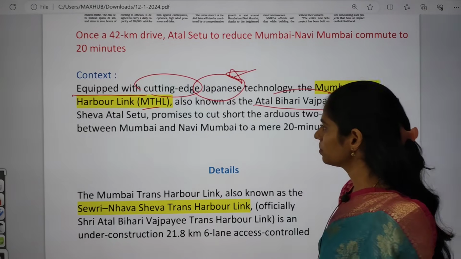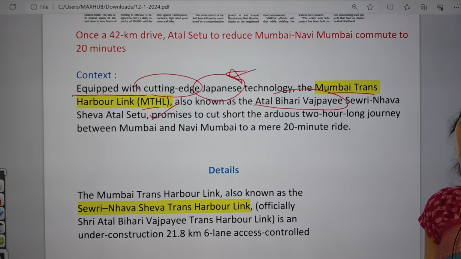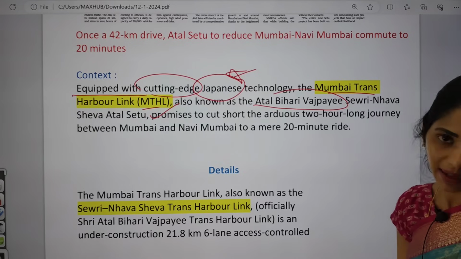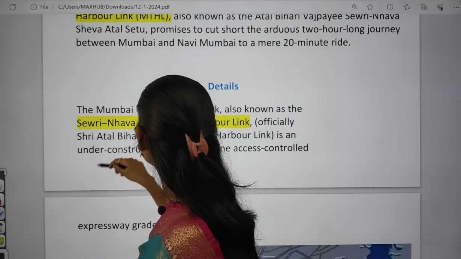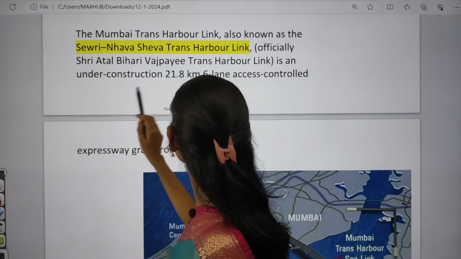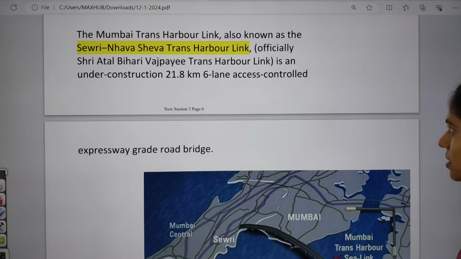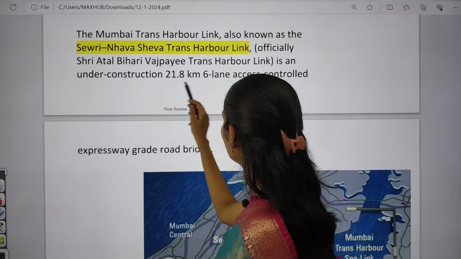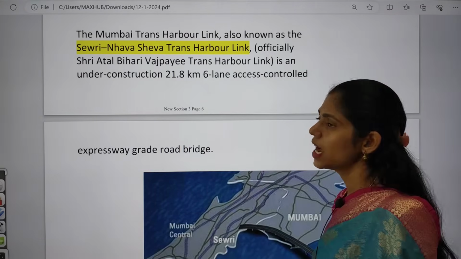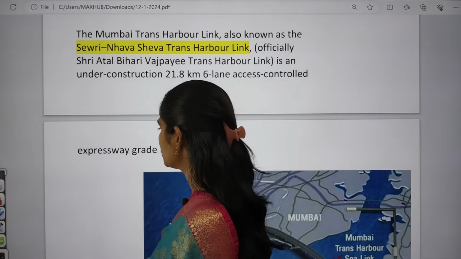So this project, this bridge, is the largest bridge and it is going to cut down the distance and save time also. If you see some details, it says that the Mumbai Trans Harbour Link is also known as Sewri Nhava Sheva Trans Harbour Link. It is under construction. It is around 21.8 kilometers and is providing a 6-lane access expressway.